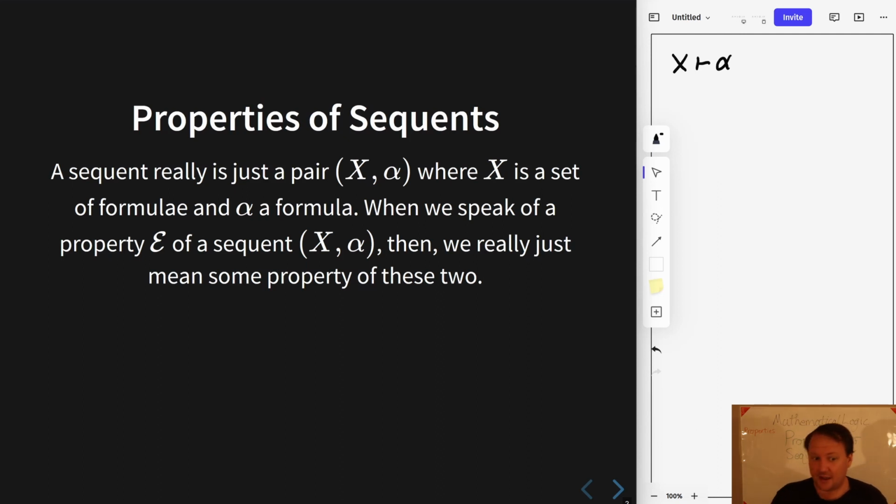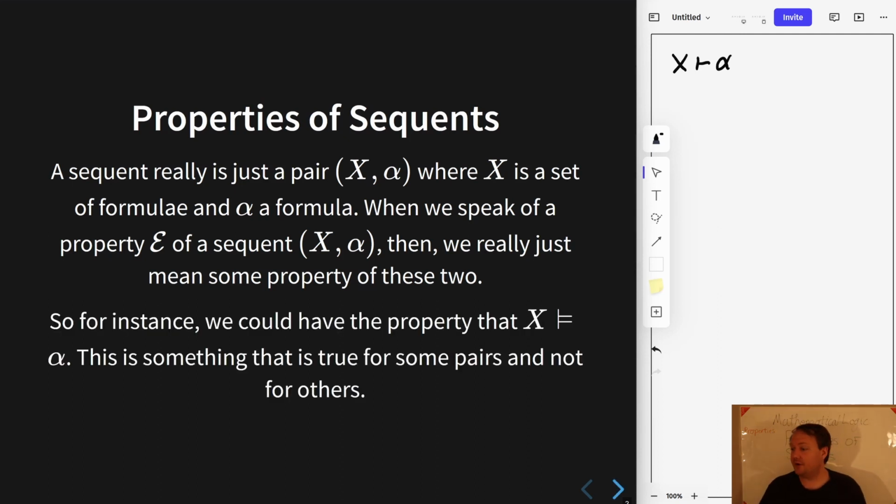When we talk about a property of a sequent, basically we are talking about some property of X and alpha. So let's give an example of some such property, a property that can be enjoyed by some set of formulae and a formula. Well, one property that we've already studied previously is the entailment property.